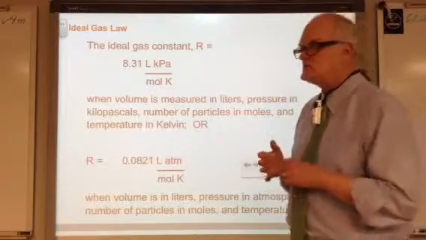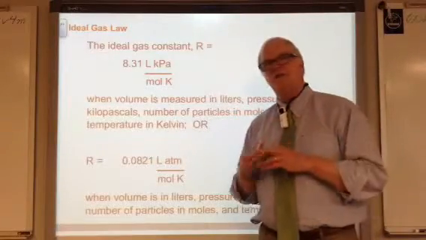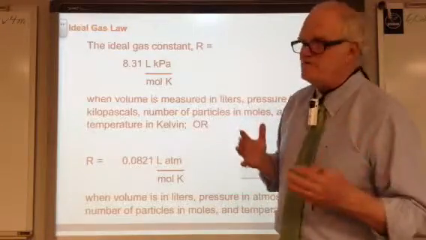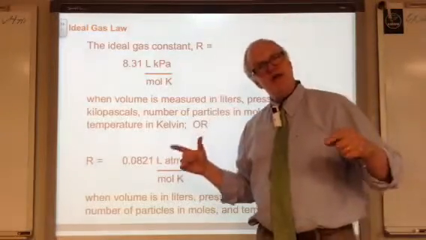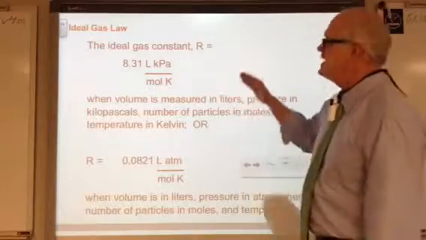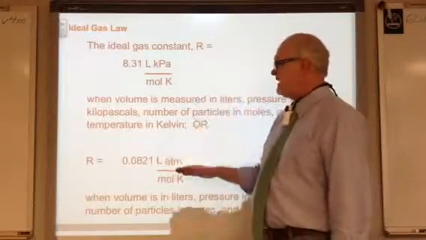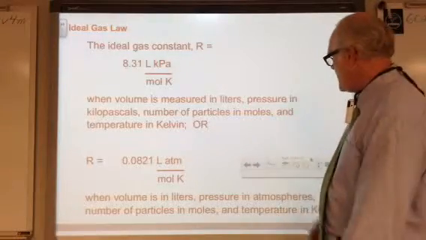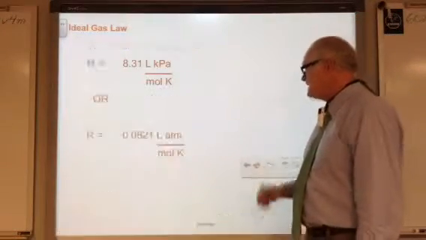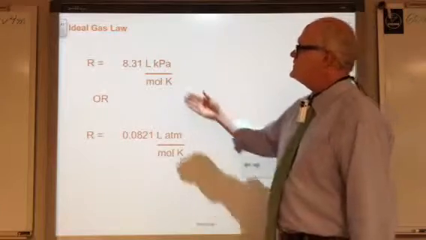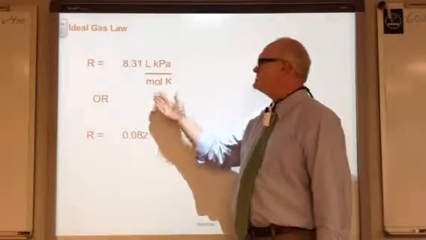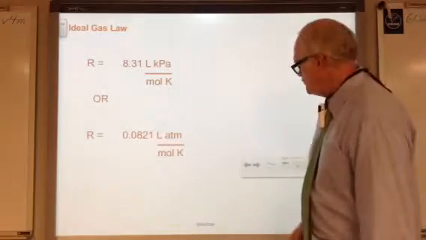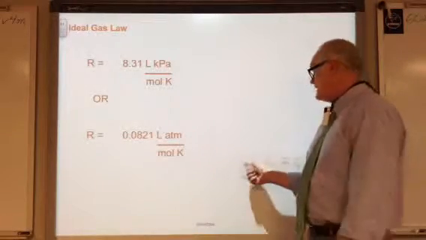It's just a different way of expressing the same value. It's kind of like what you'd say if somebody said, well, how long is something? And one person says, well, it's 12 inches. And another person says, well, it's 1 foot. It's still the same length. It's just expressed in different ways. These are the same value with different units of measure. And the units of measure will help our equation make sense. You'll see that in an example in a minute. So once again, 8.31 with these units, 0.0821 with those units of measure, and there are other ways to express it as well.